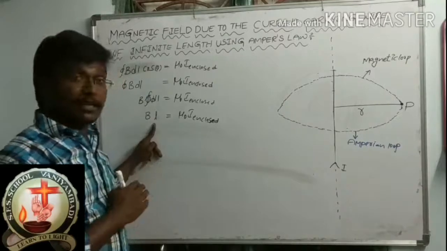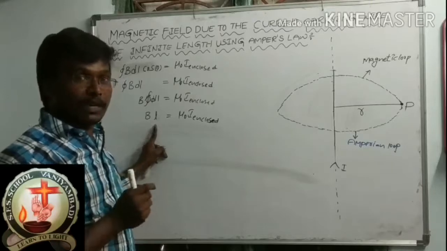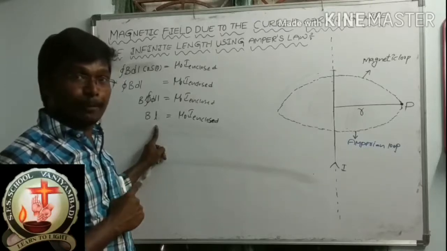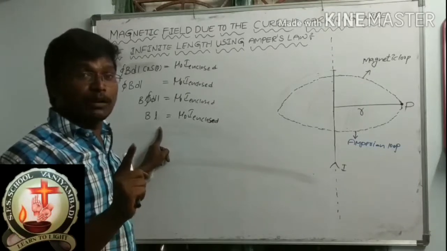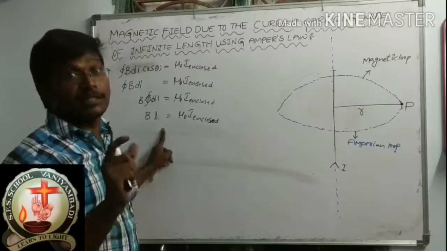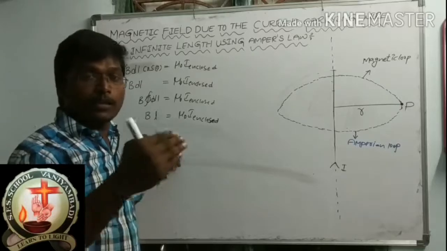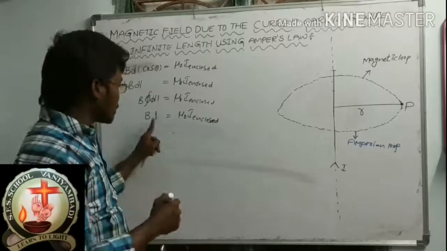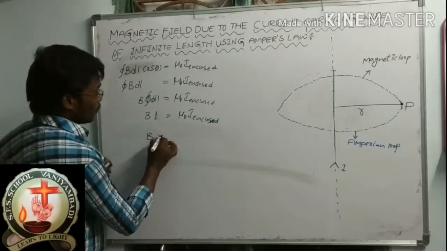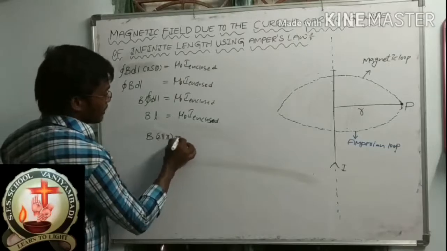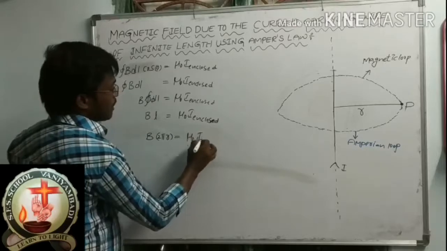Here L is nothing but the length of the Amperian loop. So the length of the Amperian loop is equal to circumference. What is the circumference? 2 pi r. So in the place of L we can write 2 pi r. B into 2 pi r is equal to mu naught I enclosed.